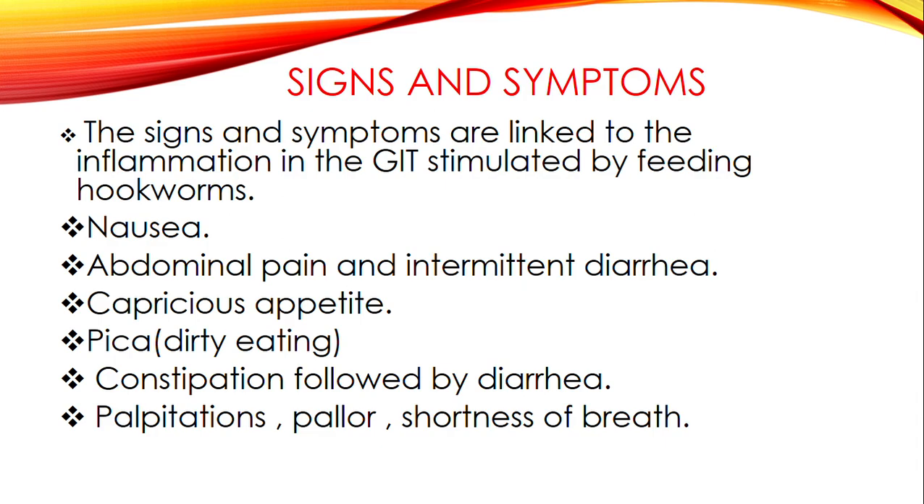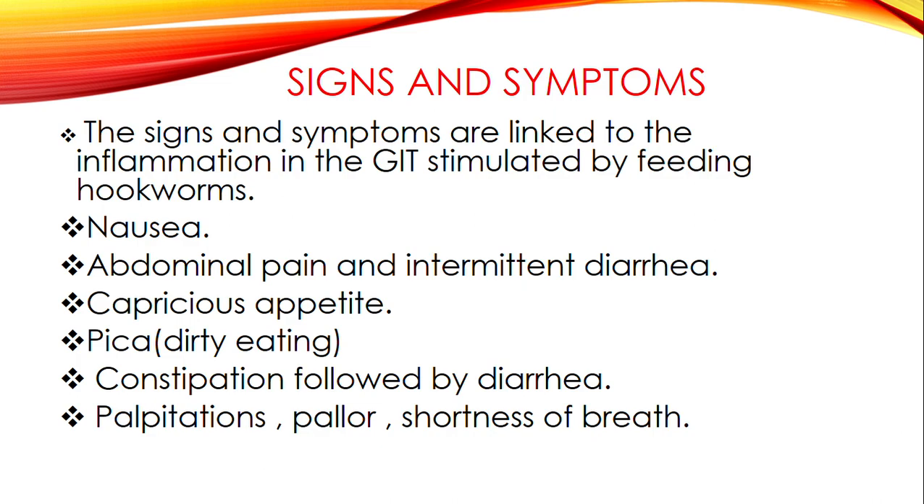So now let's move on to look at the signs and symptoms of hookworm disease. So signs and symptoms are linked to inflammation of the GIT stimulated by feeding hookworms. So we said in the first place, when we look at the skin where the Necator americanus has penetrated from, it means that there will be irritation and inflammation at the site of entry. So we have signs on the skin, we'll have signs in the GIT, then we also have signs in the respiratory system, and we also have signs in the blood system.